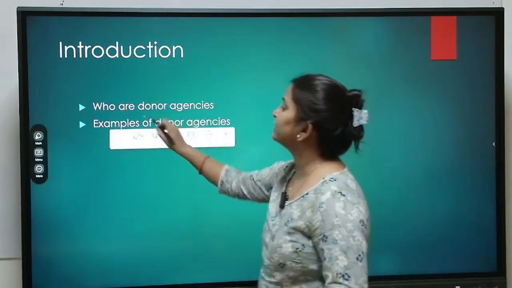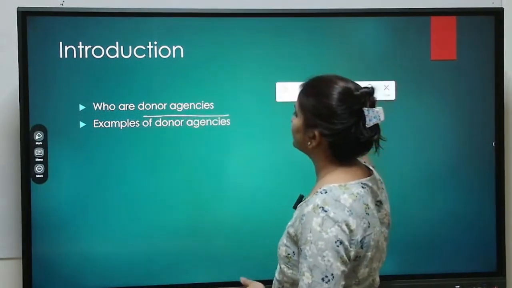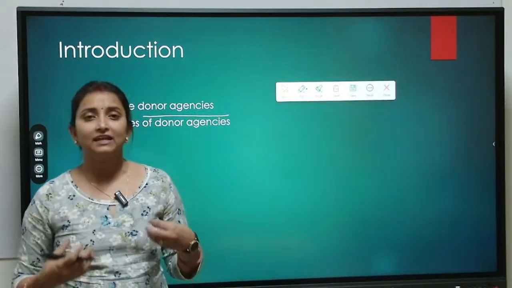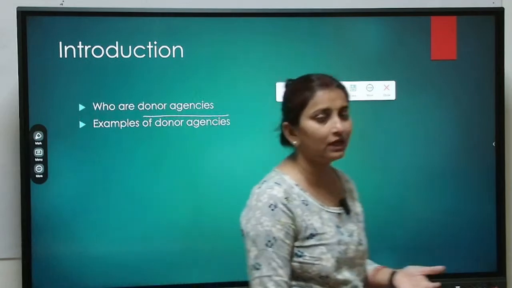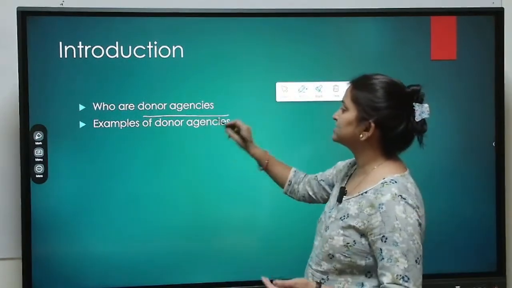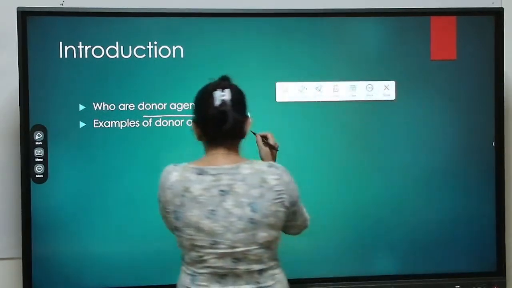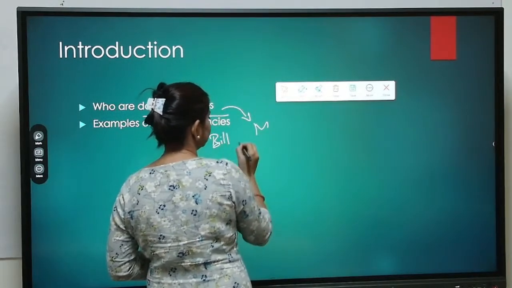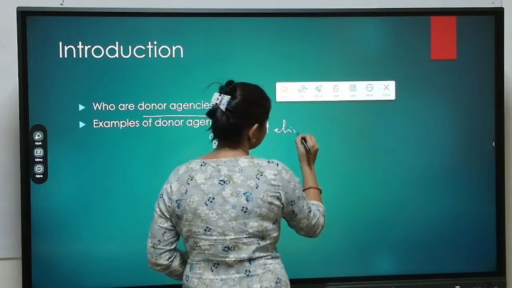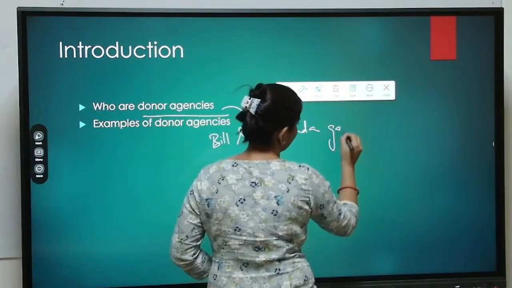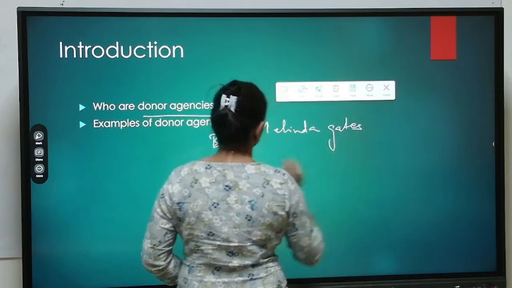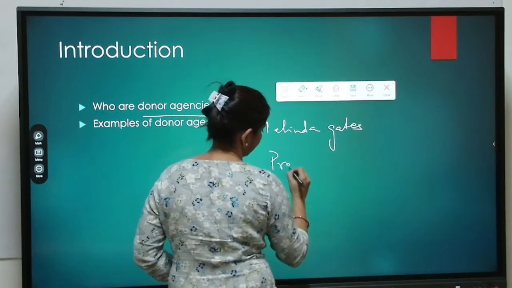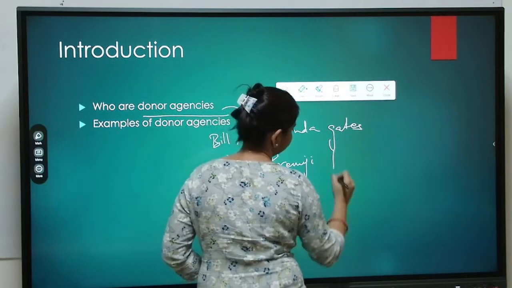Donor agencies can be any foreign or Indian organization responsible for donation, for undertaking any project in philanthropy. Examples can be the Bill and Melinda Gates Foundation, or the Azim Premji Foundation.